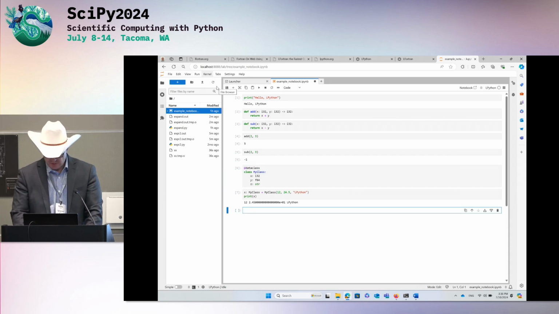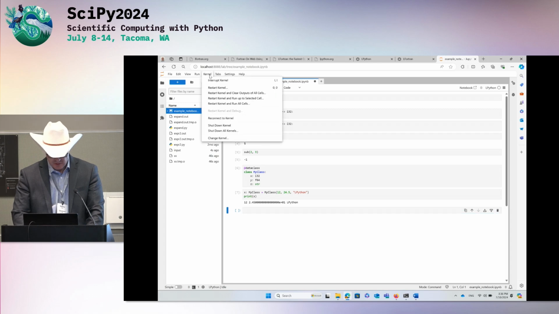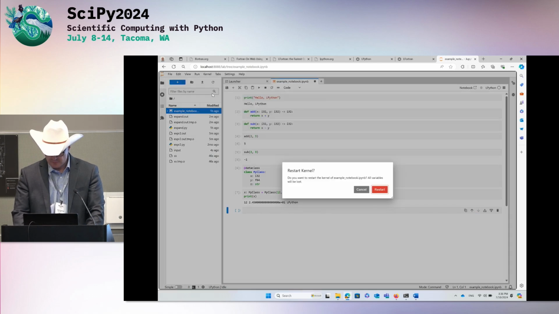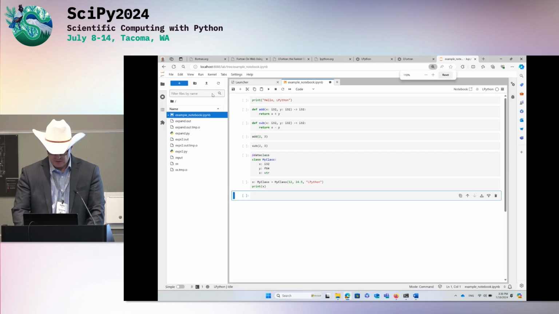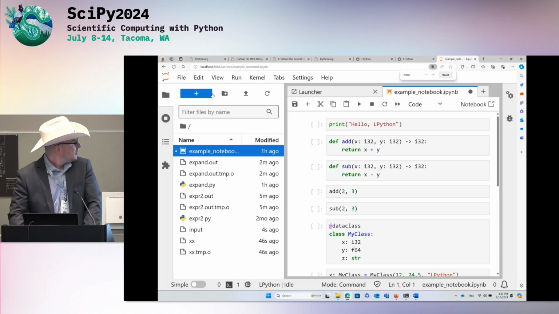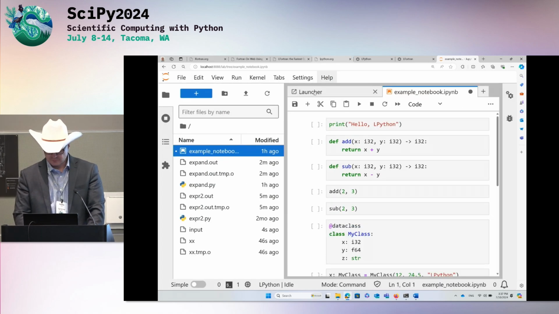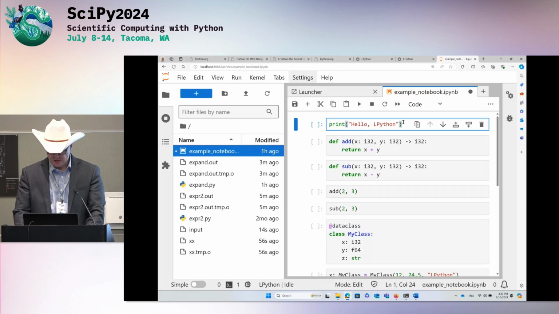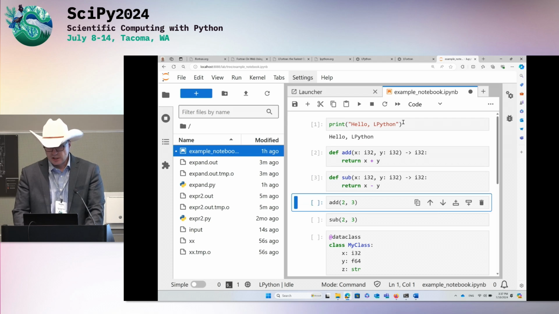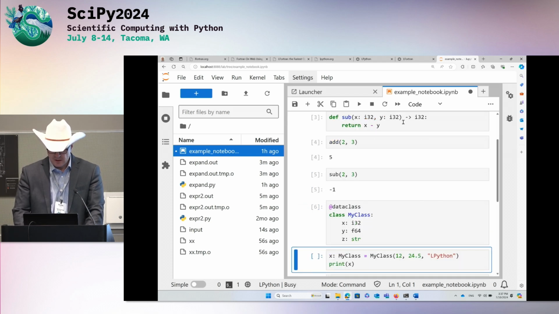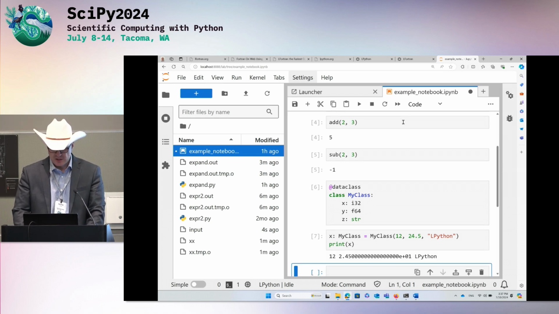Let me restart it and clear the output. Let's see if I can zoom in. Is it better? Awesome. I'll just execute it one more time. So we can declare functions and call them. We use the data class decorator to create structs. So this is effectively an equivalent of a C struct, so it's very, very fast and so forth. Yeah, so that works.